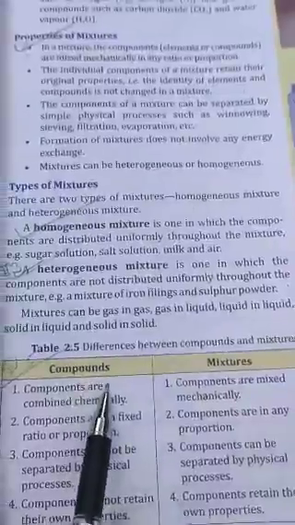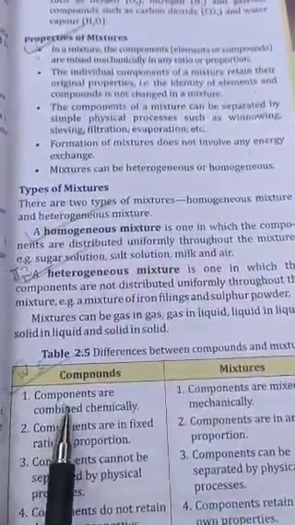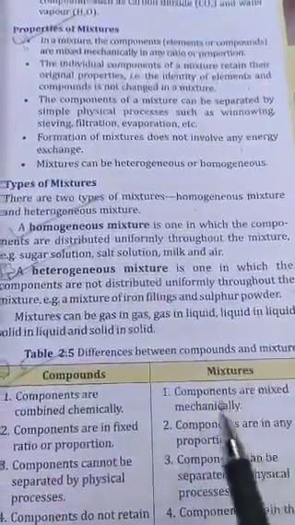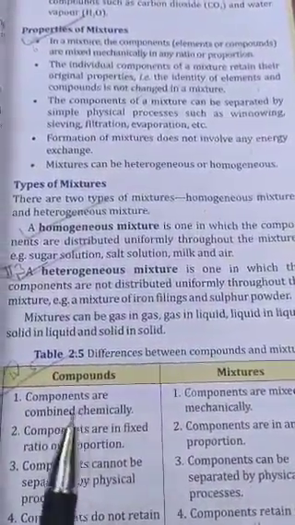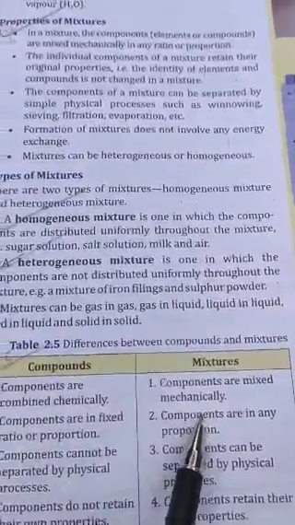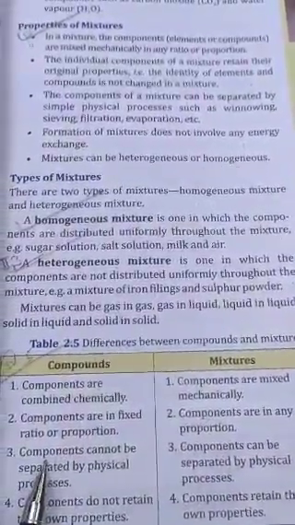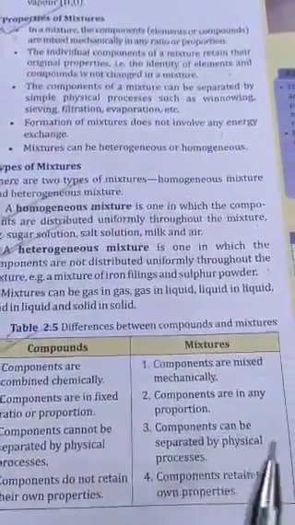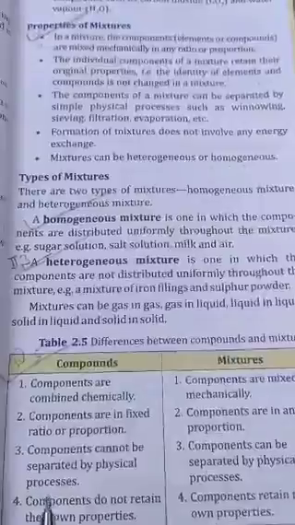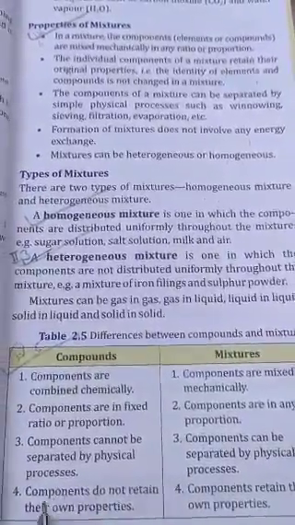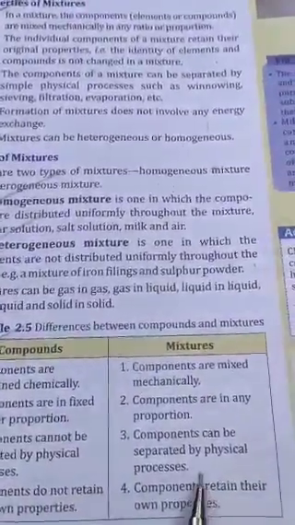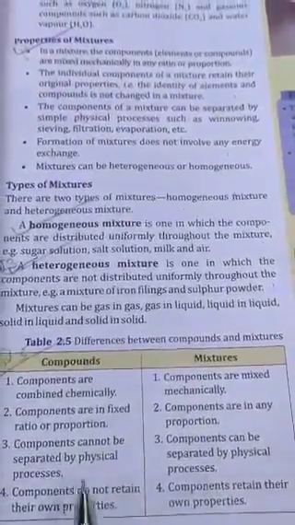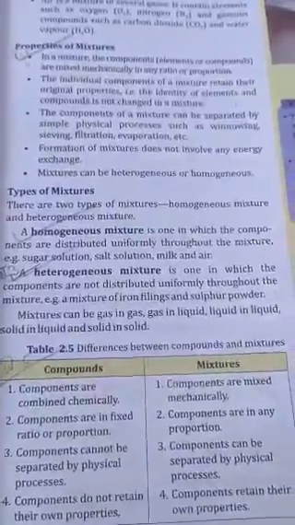Now, what are the differences between compounds and mixtures? In compounds the components are combined chemically, but in mixtures mechanically. We mix the components. Next, in compounds the components are in a fixed ratio, but here in any proportion. In compounds the components cannot be separated by physical processes, but in mixtures we can separate them. And in compounds, the components do not retain their own properties, but here the components retain their own properties. Okay, these are the basic differences between a compound and a mixture.